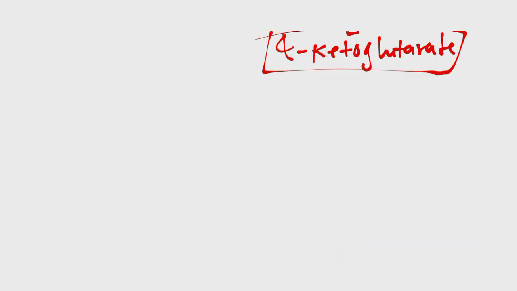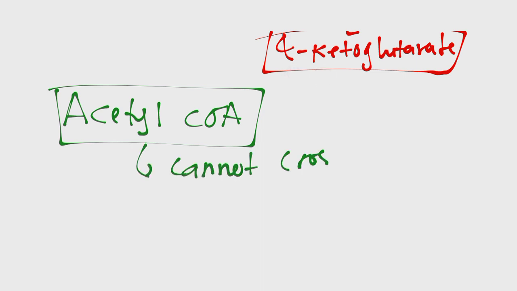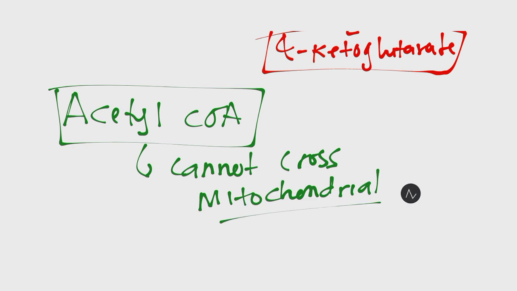So something that you should get here is that acetyl-CoA cannot cross the mitochondrial membrane. Therefore, acetyl-CoA is going to be converted to citrate. Then citrate is going to go to the cytoplasm because it can cross the mitochondrial membrane. Now, what's happening in the cytoplasm?